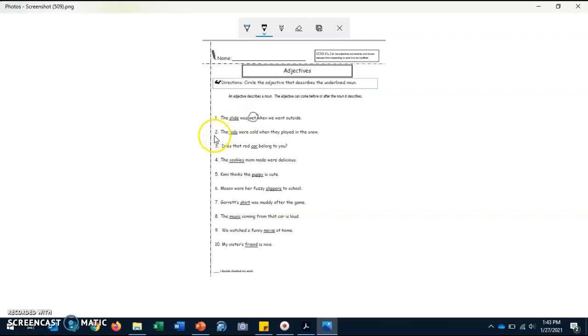And that is what you are going to do for the rest of the questions. They underlined all the nouns for you. All you are going to do is circle your adjectives. What are they telling you about that noun? So think about it. Like for example, the slide. What about the slide? It was wet. So that is what you're going to do for all of them. If you have any questions, please feel free to reach out to me or Mr. Guzman. If not, once you are done, we will continue with goal number 3.